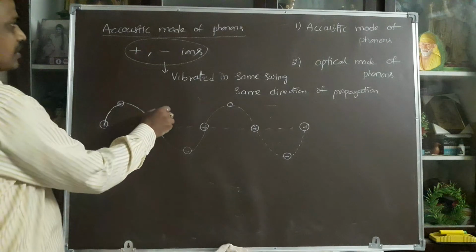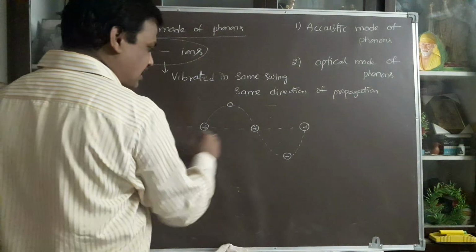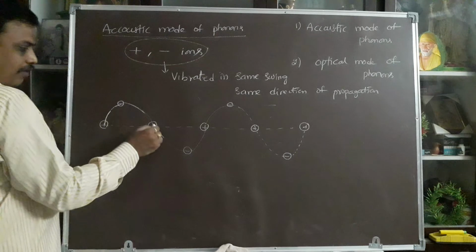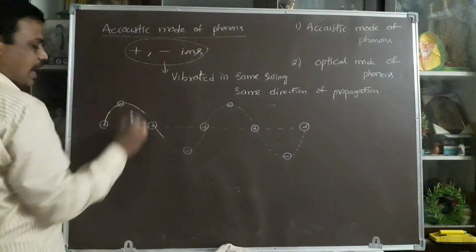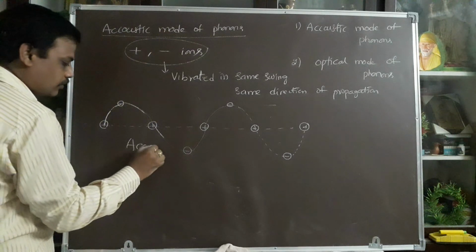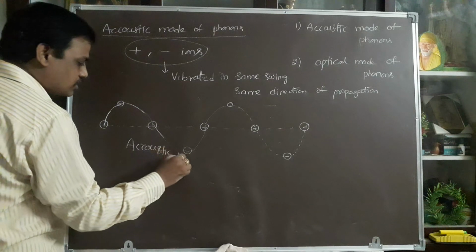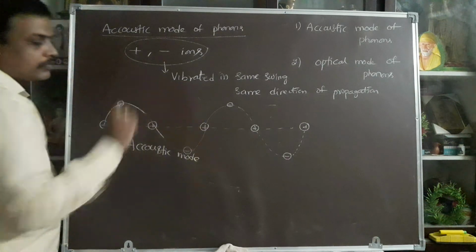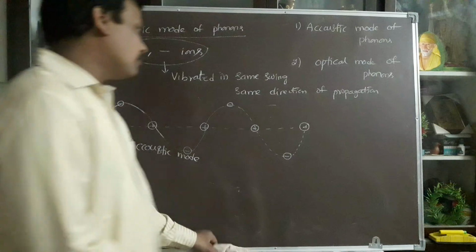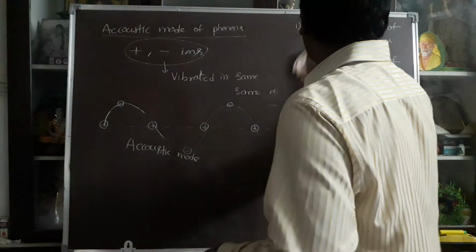This mode of vibration of phonons is called the acoustic mode. What is the second one? The second one is the optical mode.